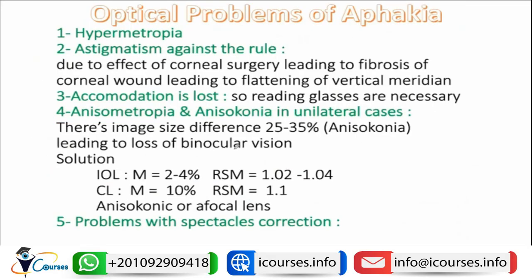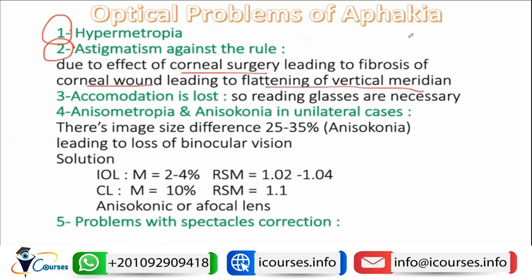Finally, let's come to the optical problems of aphakia. We have mentioned some of these problems. The patient will have high hypermetropia, and also astigmatism against the rule. Why is this? This is because of the effect of corneal surgery leading to fibrosis of the corneal wound, leading to flattening of the vertical meridian.